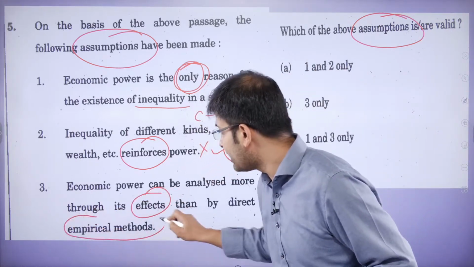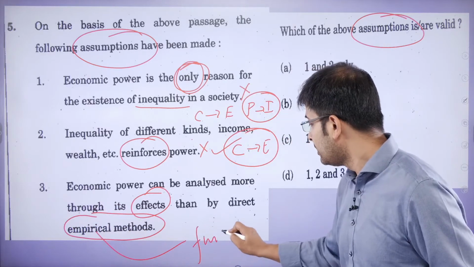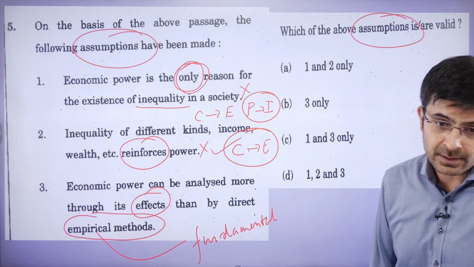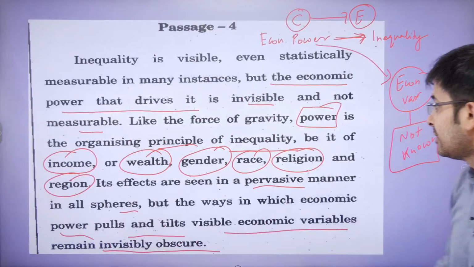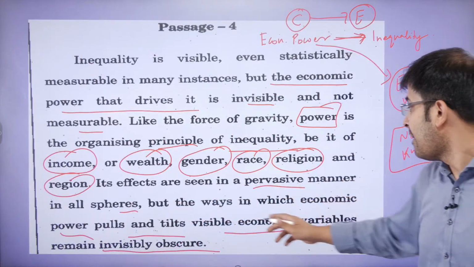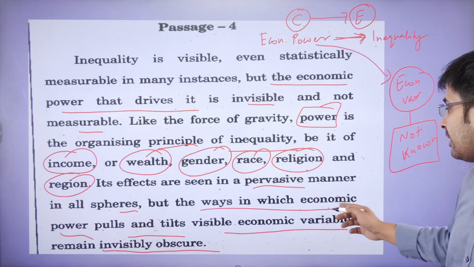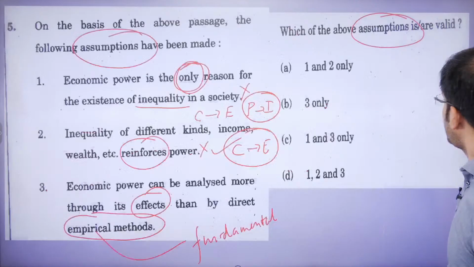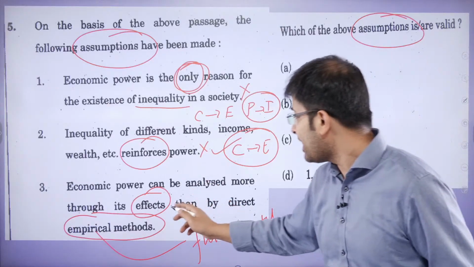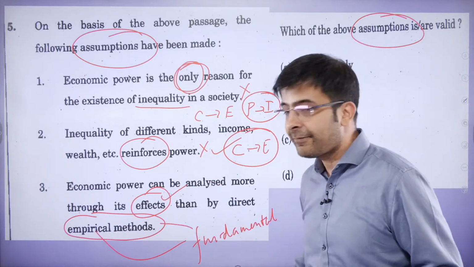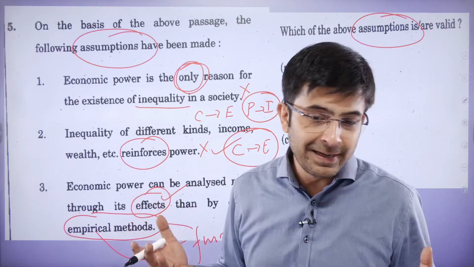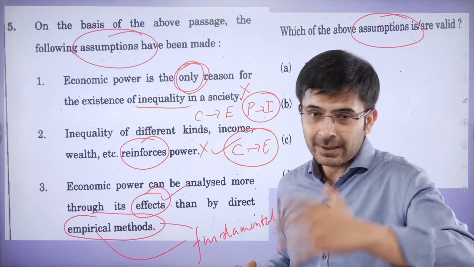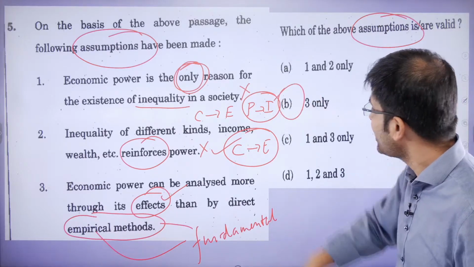Empirical meaning only is fundamental. The basic, the fundamental methods are empirical methods, which is what he's saying here. Look at this. Its effects are seen in a pervasive manner, but the ways in which economic power pulls and tilts, it remains obscure. That's what he's saying here. That it can be analyzed more through its effects, but not through, say, formulas and all whatever the intellectuals do. Big formulas they'll put forward. They'll say all of the whole thing. So that is what he's essentially talking about. B is my correct assumption to make.